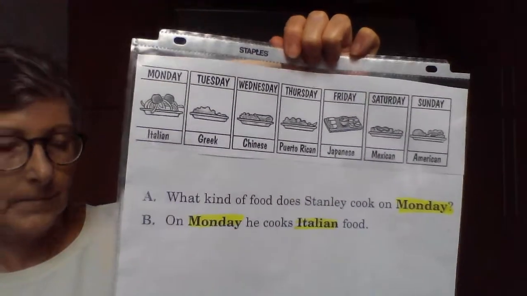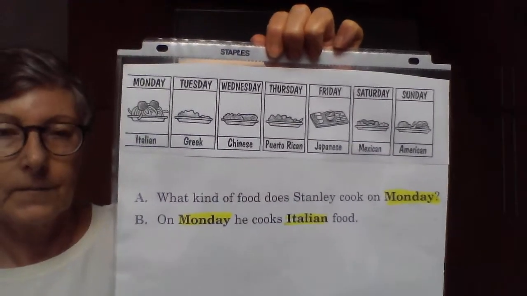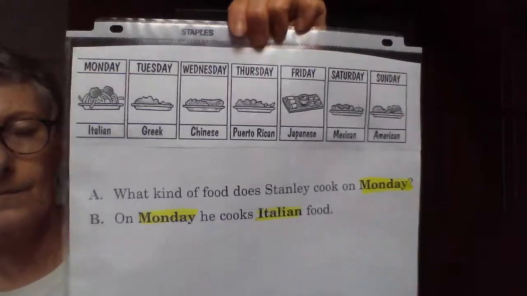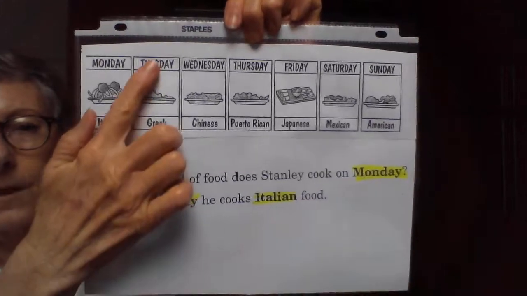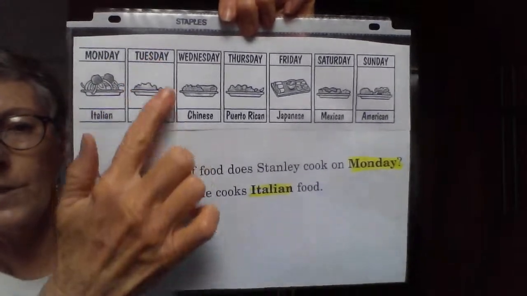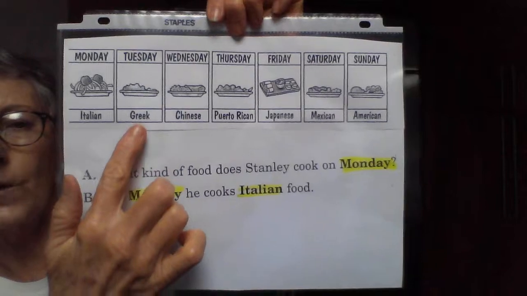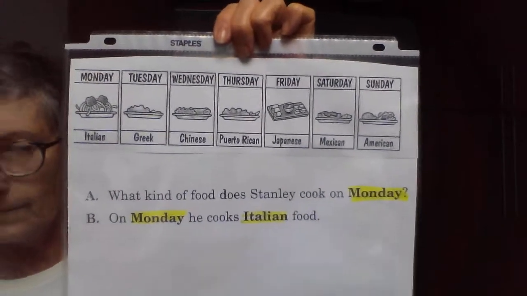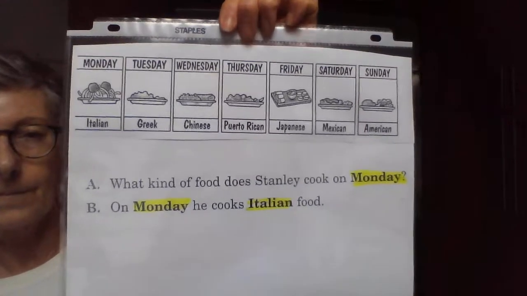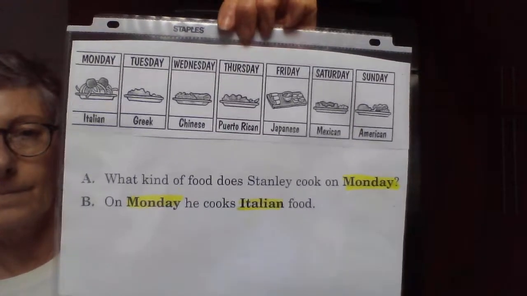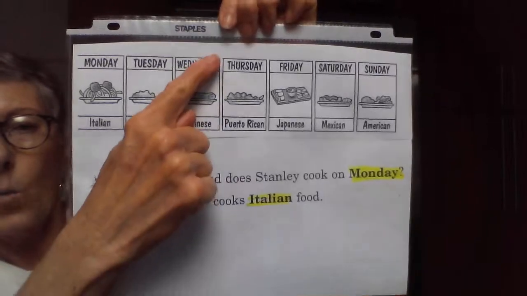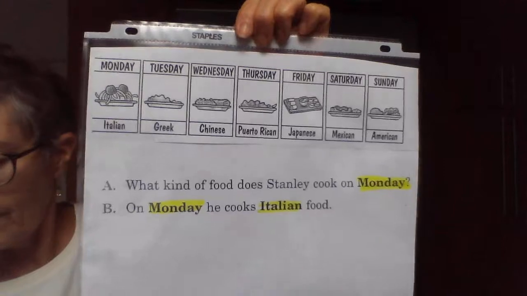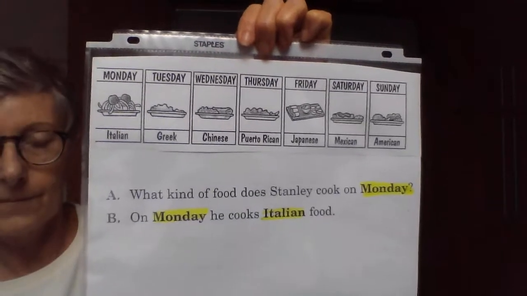Answer these questions. You will hear the correct line after you speak. What kind of food does Stanley cook on Tuesday? On Tuesday, he cooks Greek food. On Tuesday, he cooks Greek food. What kind of food does Stanley cook on Wednesday? On Wednesday, he cooks Chinese food. On Wednesday, he cooks Chinese food.